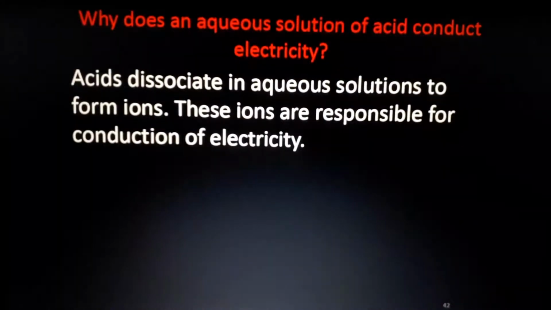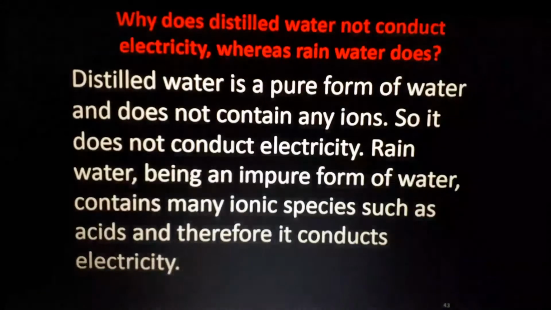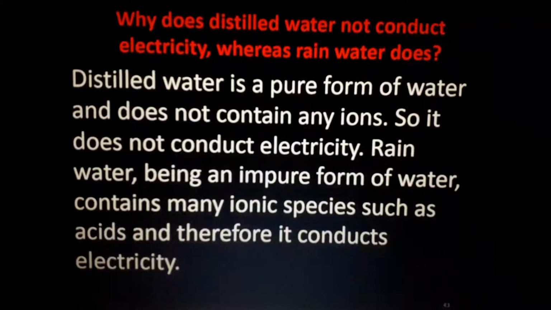Okay, let us see. Acids dissociate in aqueous solutions to form ions. So, you already know how acids conduct electricity. Because H+ ions are released, and the movement of these ions causes the conduction of electricity in the acidic medium. This is another important question.